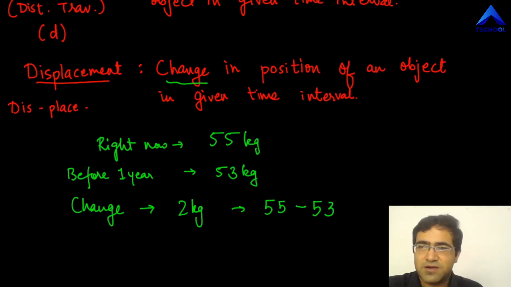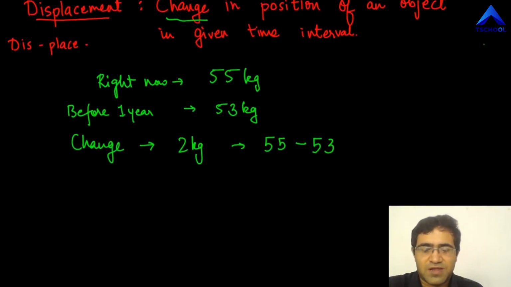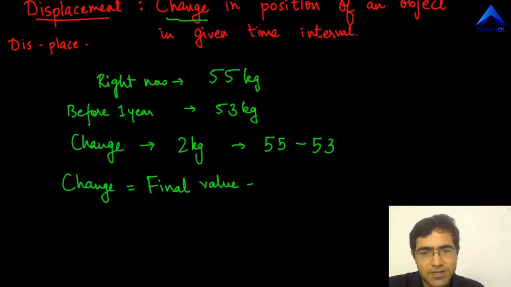So you subtracted 55 minus 53 and got 2 kg as your answer. So this exactly is what change means.